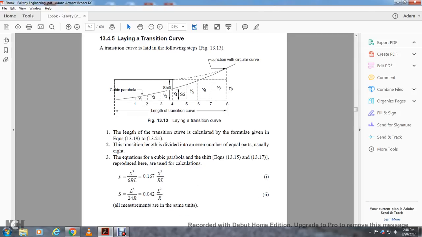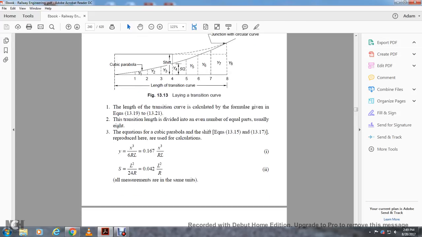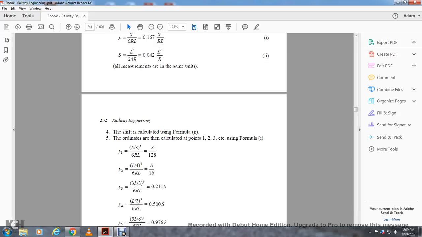Y is equal to x cubed divided by 6RL, or x cubed divided by RL, and the shift S is equal to length squared divided by 24R, or 0.042 times length squared divided by R. All measurements are in the same units. The shift is calculated using the formula, and the ordinates are calculated for points 1, 2, 3 and so on. They use the following formulas: y1 is (L/8) cubed over 6RL, which is S divided by 128. Y2 is (L/4) cubed over 6RL, which is S divided by 16. Y3 is (3L/8) cubed over 6RL, which is 0.211 S.